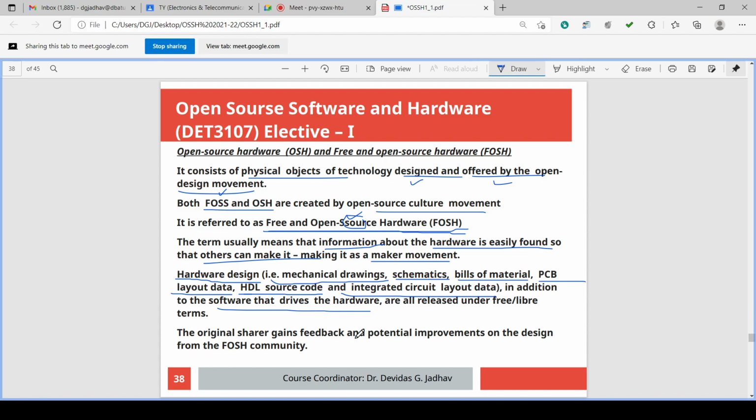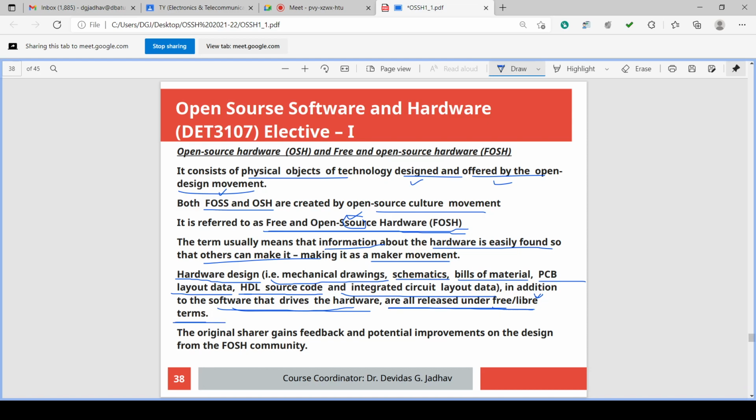In mobile, the hardware is there, but in that hardware we have to install the Android operating system, then that mobile will run. So the hardware design, in addition to the software that drives that hardware, are released under free or libre terms. Libre means liberty. Freedom. Liberty means freedom. Free or libre terms.